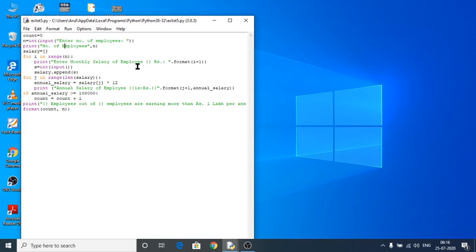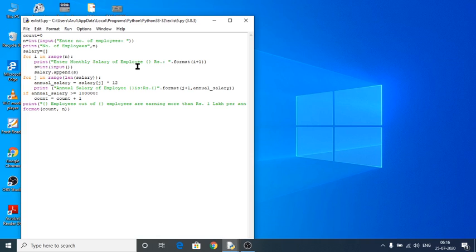Print, enter monthly salary of employee 1, 2, 3, like that it will go on. If I have given 5 employees, it will ask salary for i from 0 to 4, which means 5 employees.